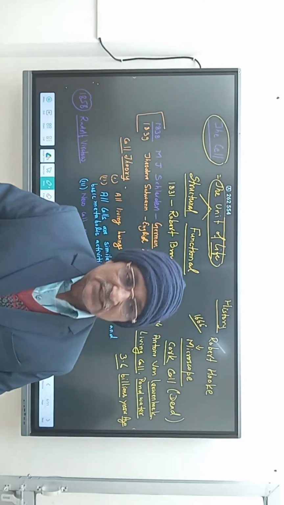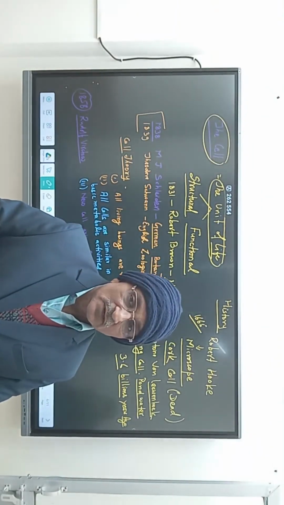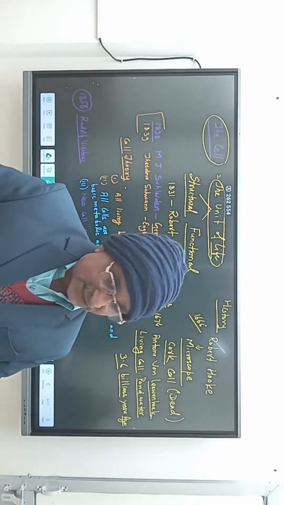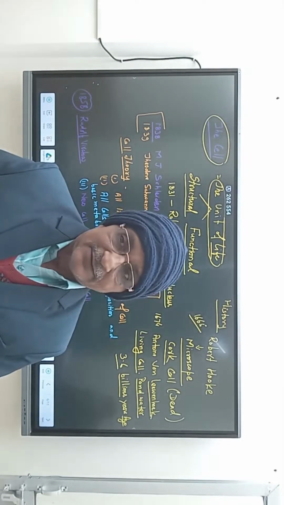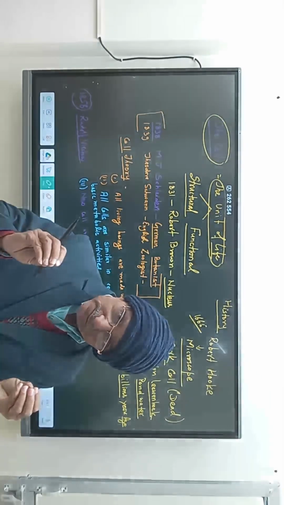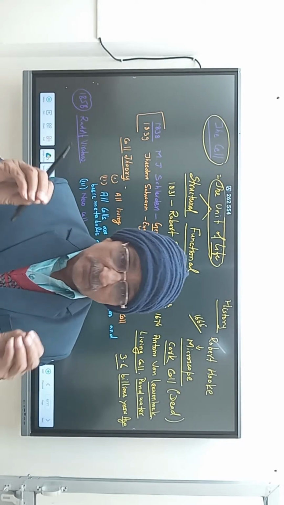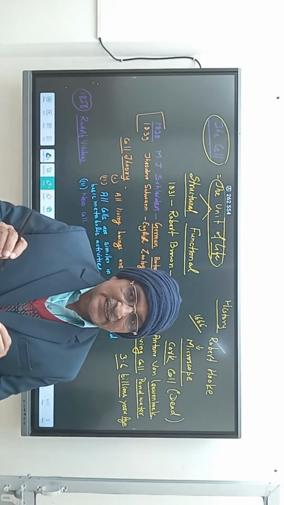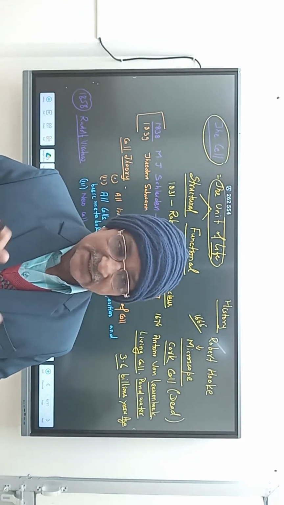Nutrition, response to stimuli, reproduction, excretion, respiration, etc. These are observed in living beings, and the most important is that they are made up of cells. So what is a cell?